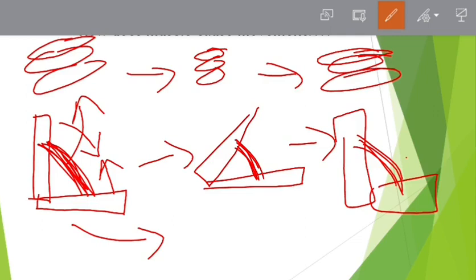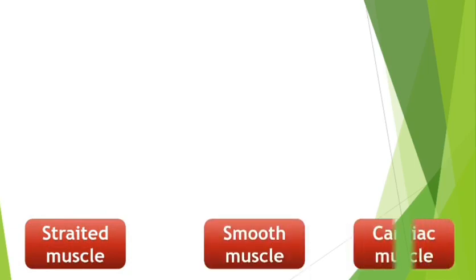So this muscle will contract and the hand will bend like this. So the movement of the hand has occurred. These muscle cells have contracted, this end pulls here, this end pulls there, and the muscle gets shortened in length and the hand movement occurs. And again they will relax and return to the same size, and the bone returns to its position. So this is how the movement of bones occurs with the help of muscles.